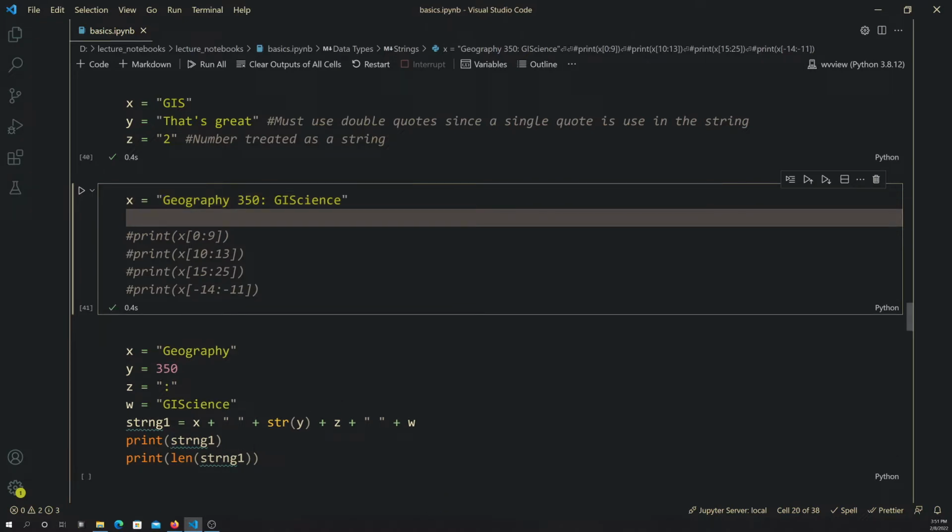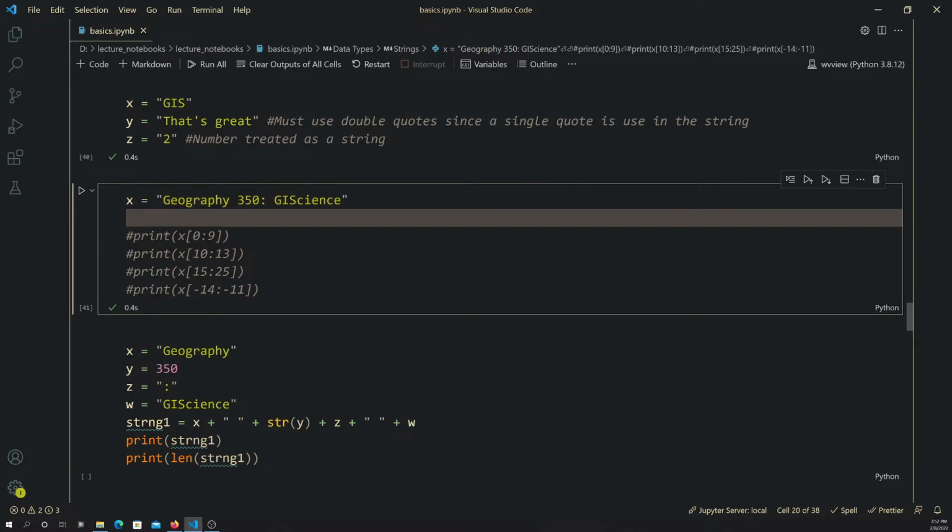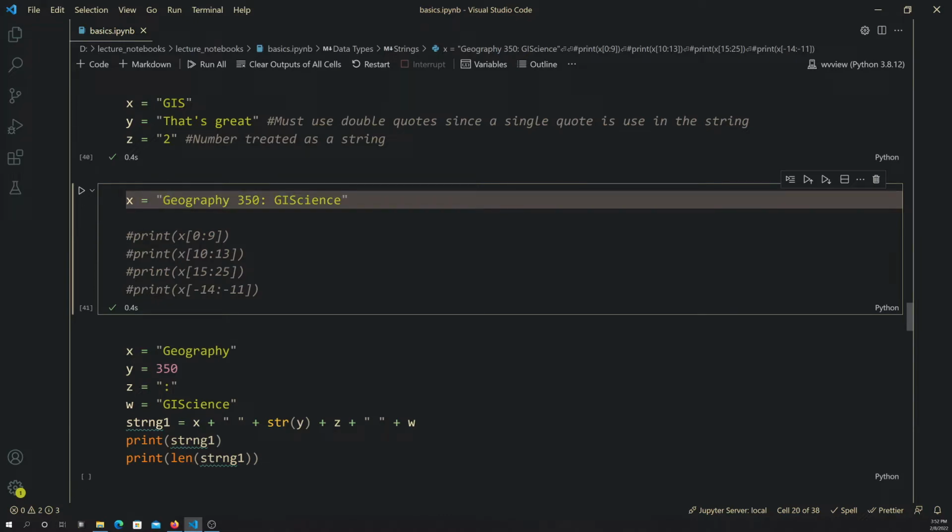Okay, so let's look at, say, printing values. Let's say we just want to pull out the word geography from the string here. So this would be at position 1 through, so 1, 2, 3, 4, 5, 6, 7, 8, 9, right?